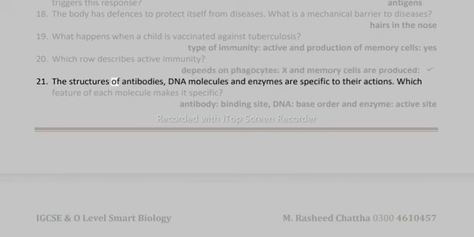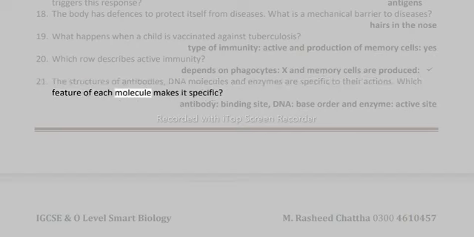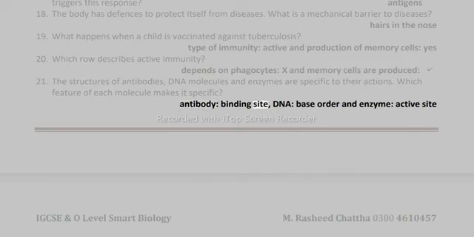21. The structures of antibodies, DNA molecules, and enzymes are specific to their actions. Which feature of each molecule makes it specific? Antibody, binding site; DNA, base order; and enzyme, active site.